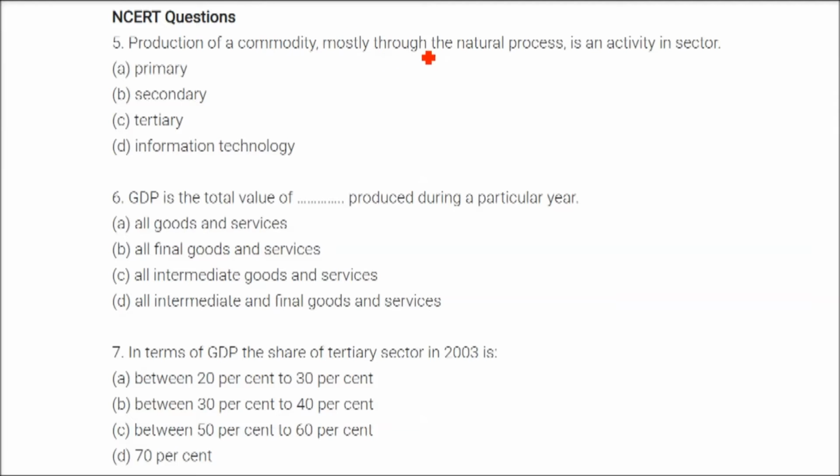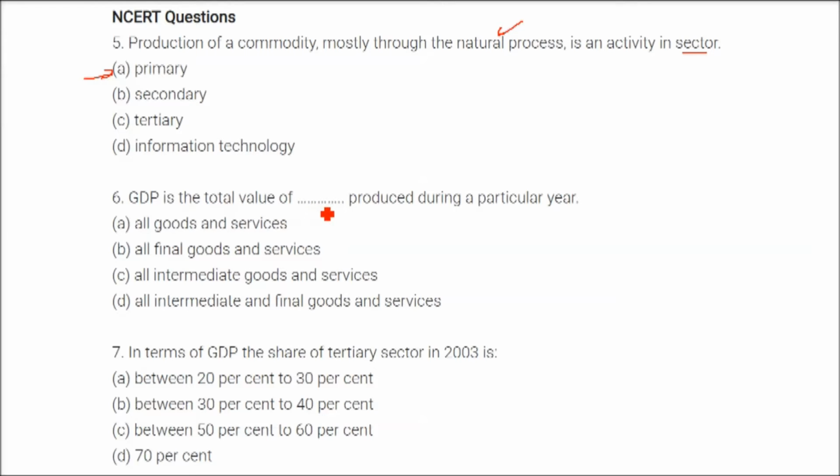Production of commodity mostly through the natural process is an activity in which sector? Natural. Wherever this name or the word natural comes, that means we are talking about the primary sector.